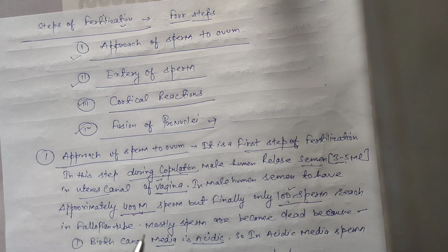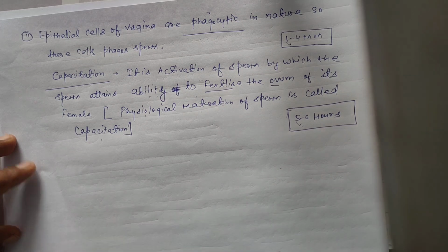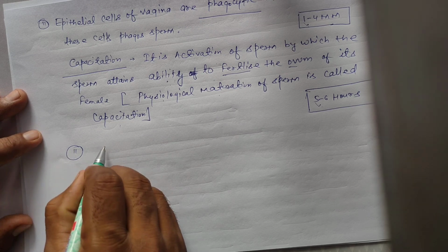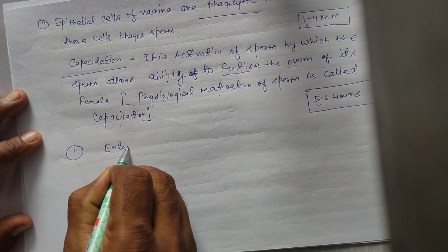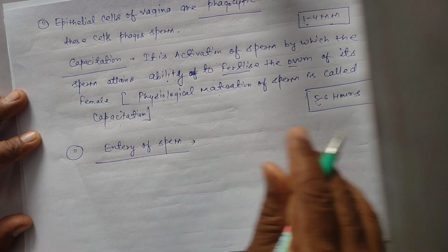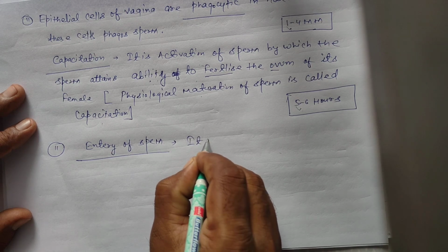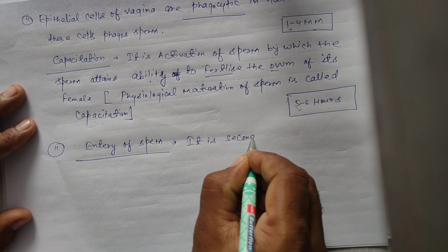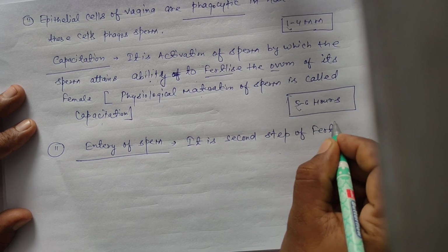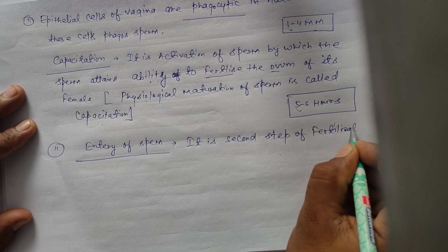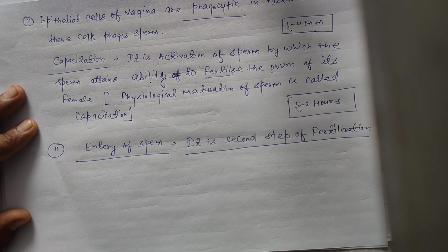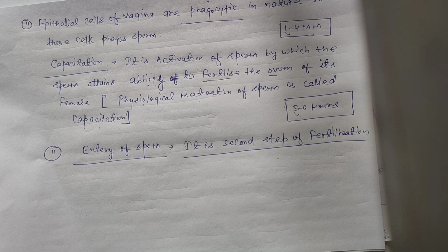So the first step of fertilization is completed. Another, second step is entry of sperm. Students, it is the second step of fertilization. Another, second, third and fourth steps